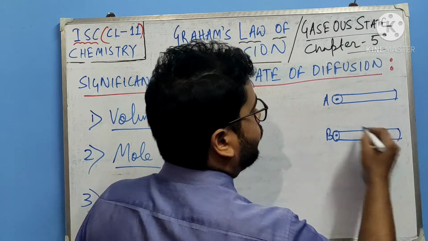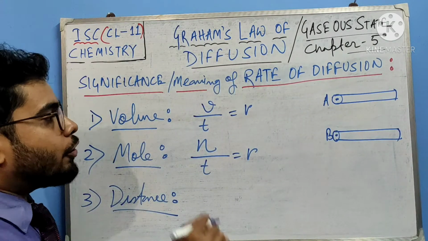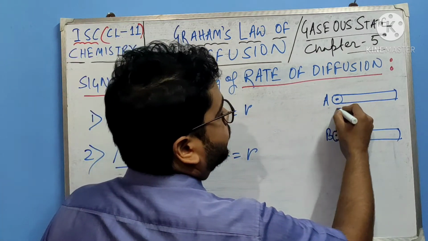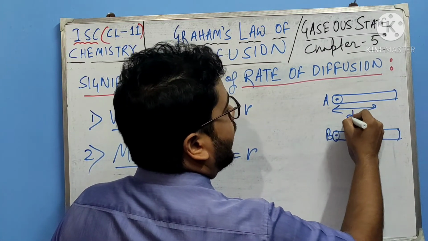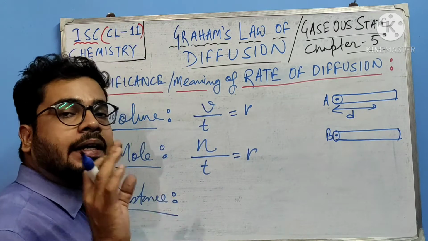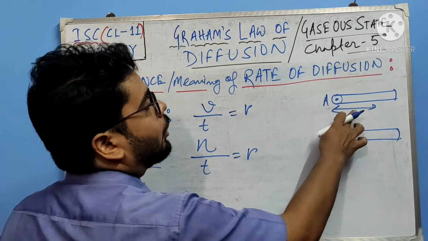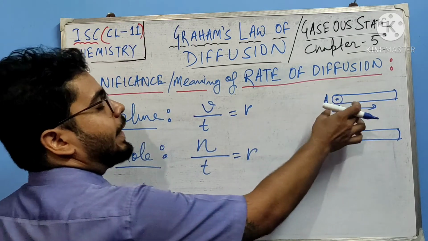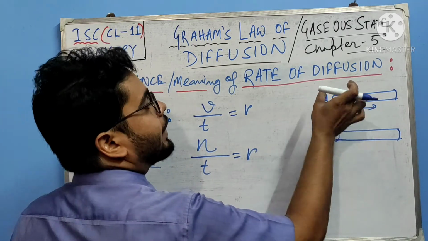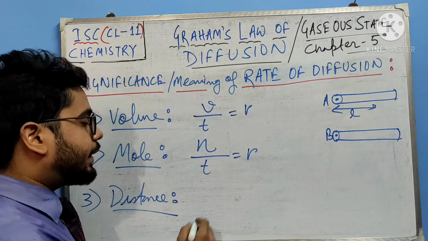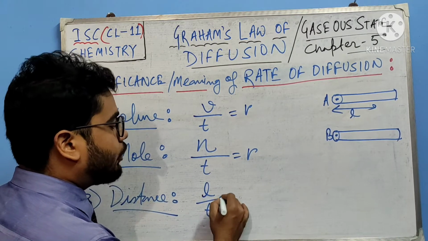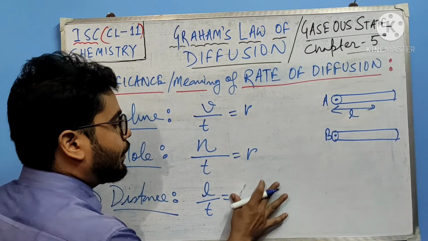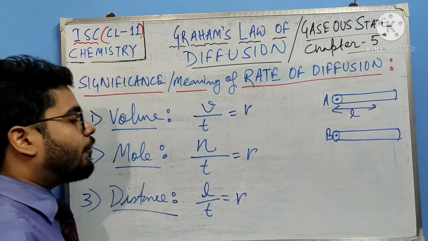They will travel through the pipeline. If they travel a distance, let's write it L, or else you may get confused with density. If they travel the distance L in a particular time interval, then L by T can also be signified by rate of diffusion.